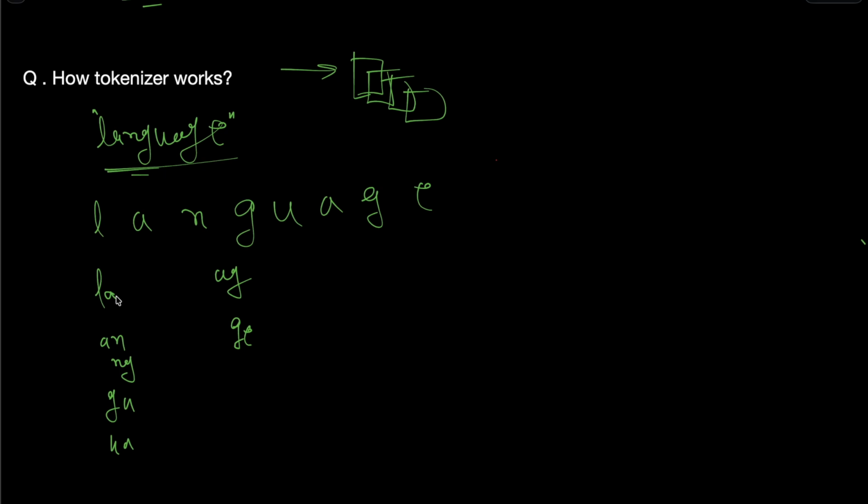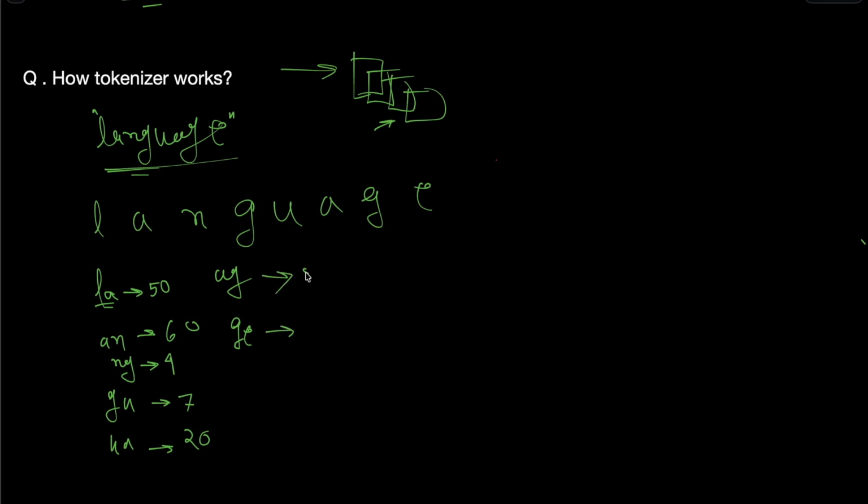In that way some pairs are created. For each pair it will try to find in those documents how many times this combination of characters appeared. Let's say LA appears 50 times, AN 60 times, NG 4 times, GU 7 times, UA 20 times. In that way we get the frequency.